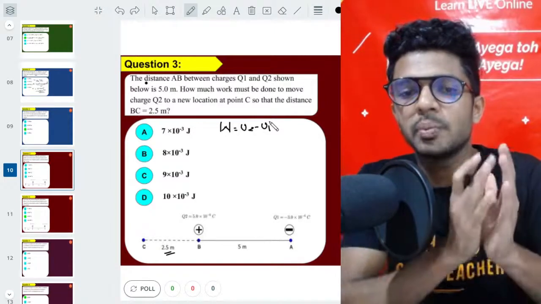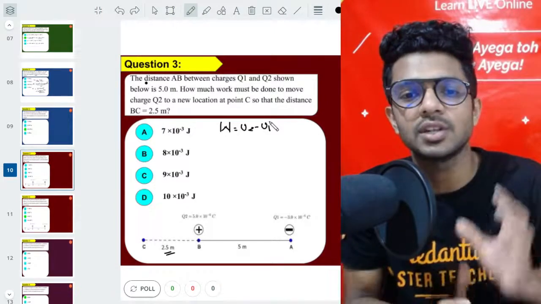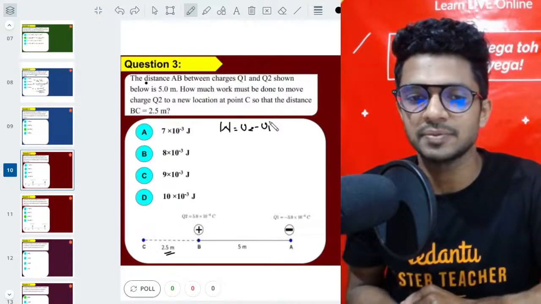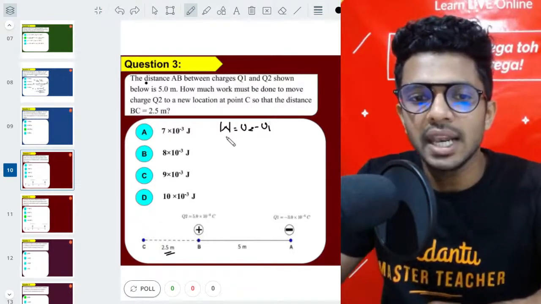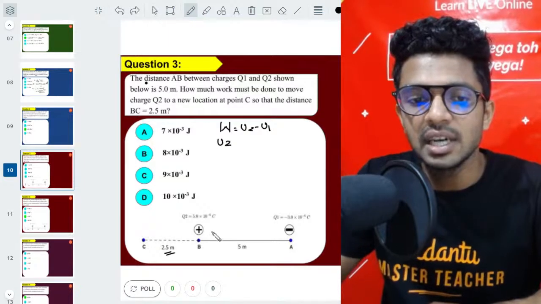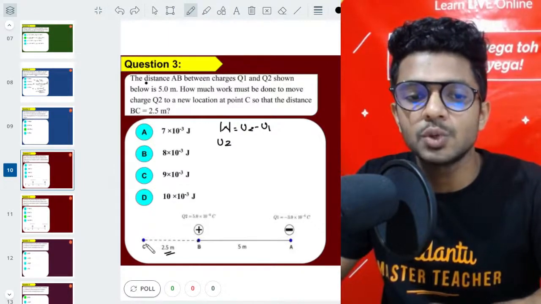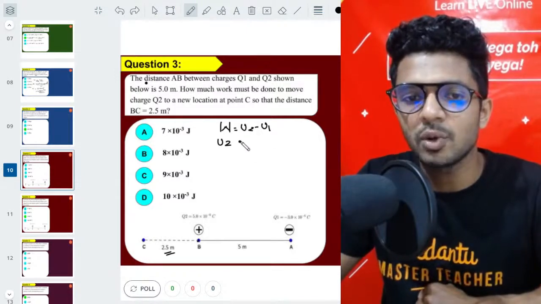So here also basically we have to use the equation of finding the potential energy like we did in the previous case, right? Let's find the potential energy when you take the charge Q2 from the point B to the point C. What's the formula?